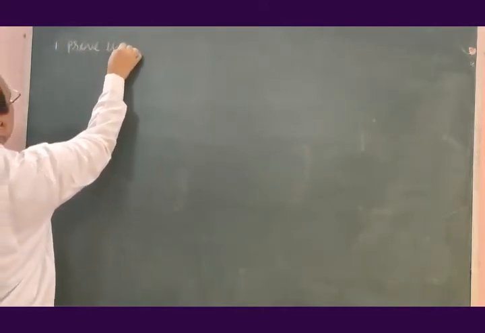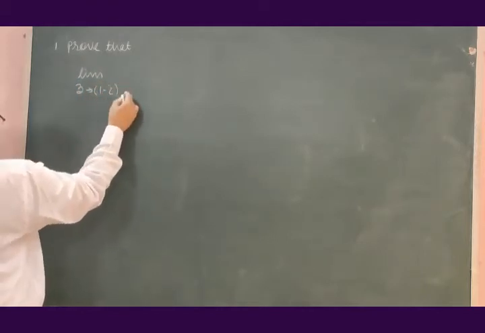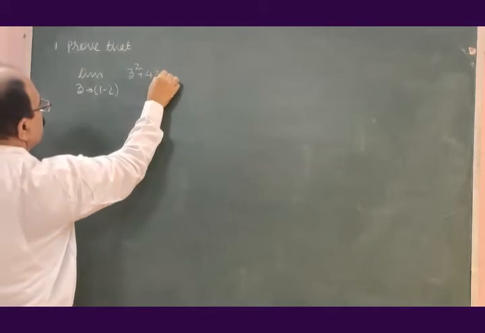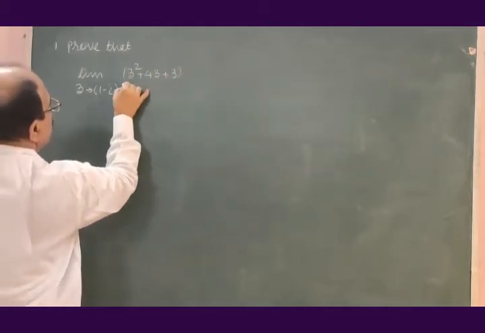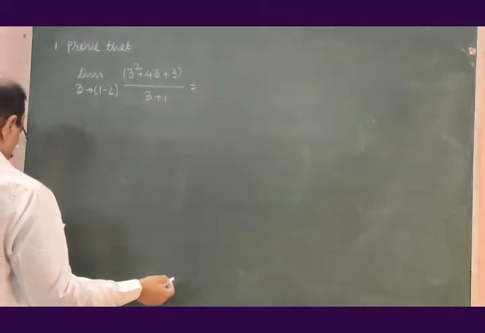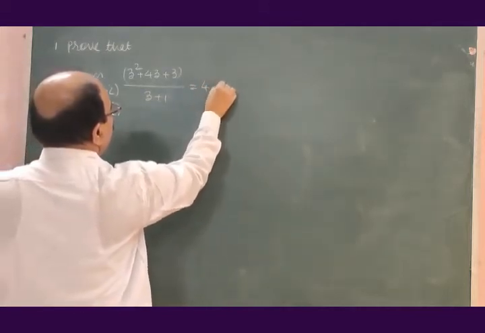Prove that limit z tends to 1 minus i of z square plus 4z plus 3 divided by z plus 1 is equal to 4 minus i.